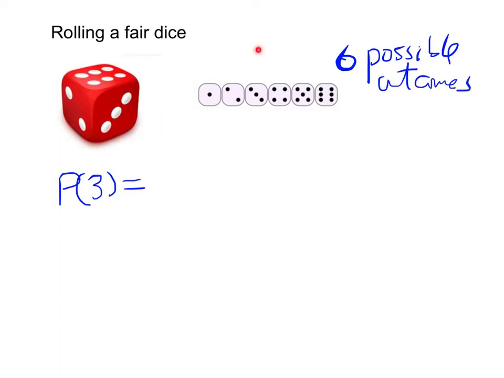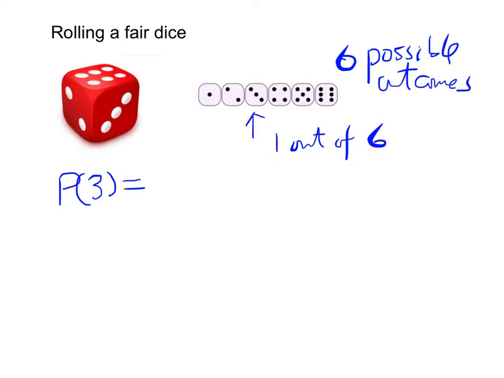And actually, the number 3 is only one of the 6 possible outcomes. 1 out of 6. So this actually gives us a measure on how likely this event is going to happen, getting the number 3 by rolling a fair dice. There is only 1 chance out of 6 possible outcomes.